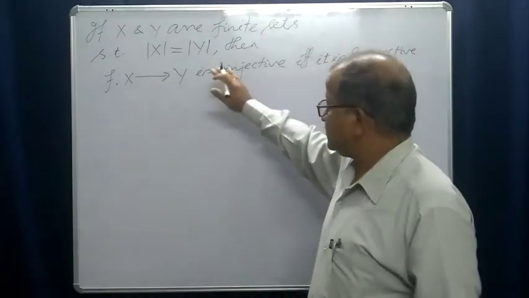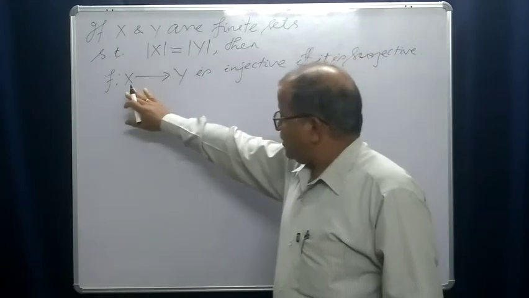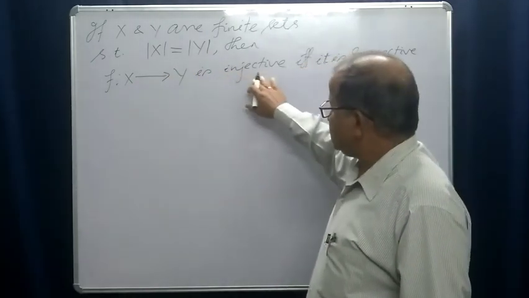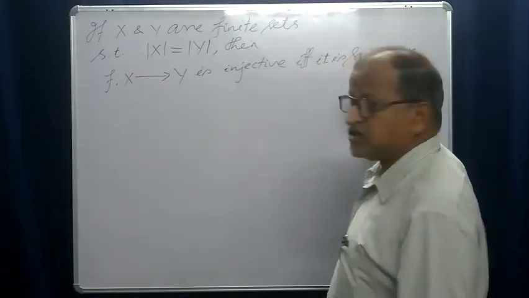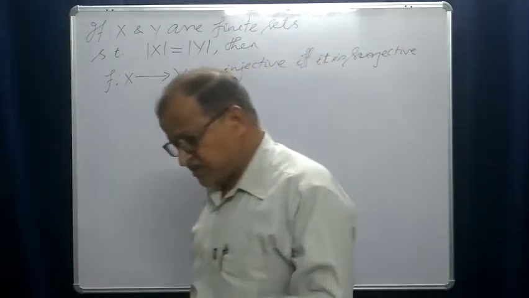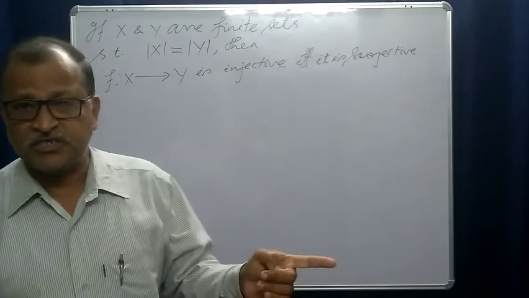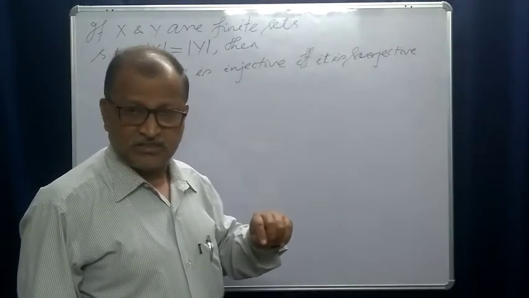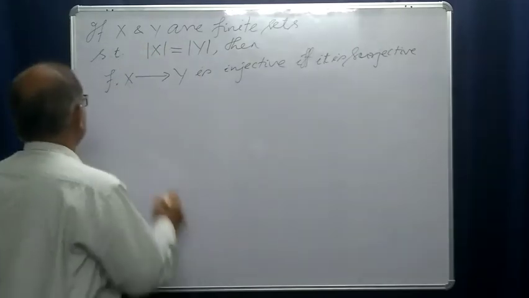If this happens, then any function x to y is injective if and only if it is surjective. That means if it is injective, then it must be surjective, and if it is surjective, then it must be injective. Let us see the proof.